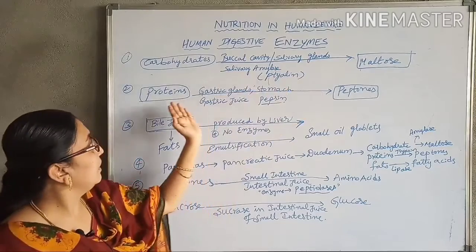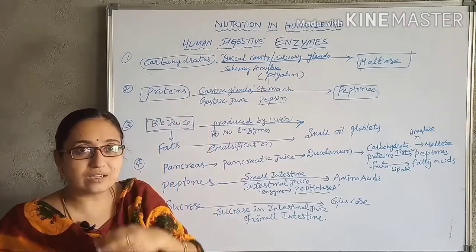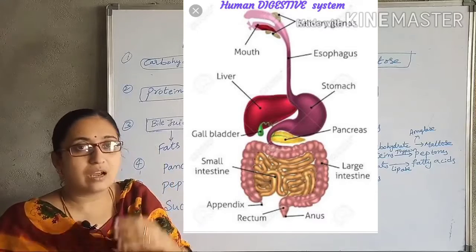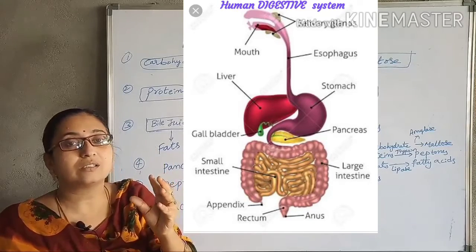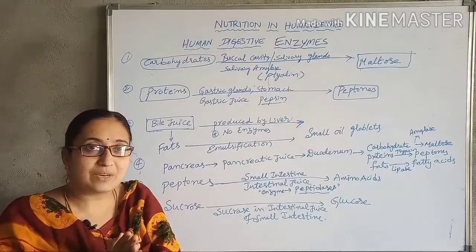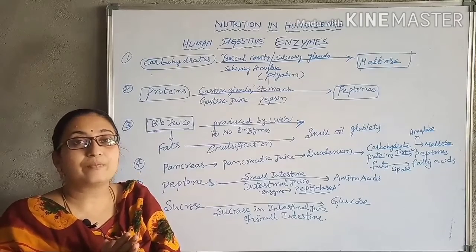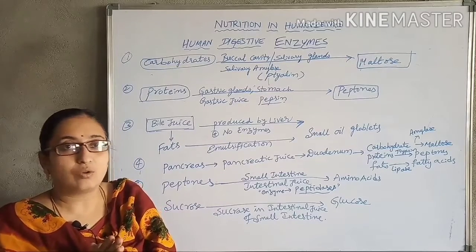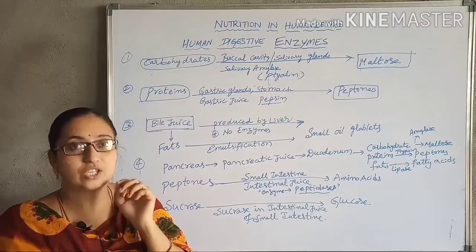Next, the food, that is the bolus, enters into the pharynx, and from the pharynx it enters into the esophagus. From the esophagus it enters into the stomach. The whole process takes place by the peristaltic movement of the muscles of the esophagus. Now the food enters into the stomach.